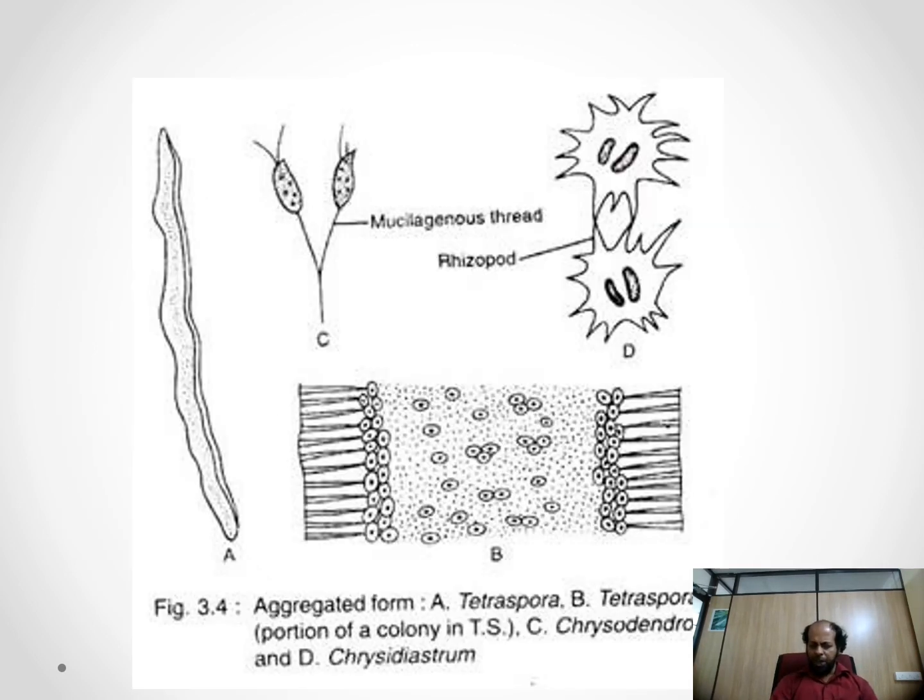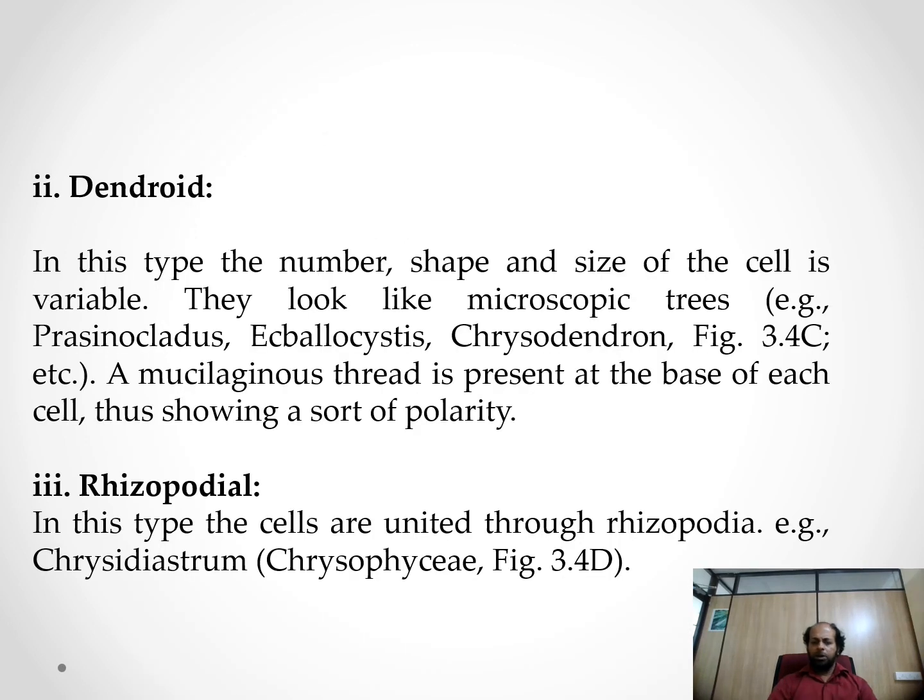You can see the aggregated form. Each and every cell will behave independently. The next is dendroid. In this type, the shape and size of the cell is variable. They look like microscopic trees. Best examples are Prasinocladus, Ecballocystis, and Rhizodendron.